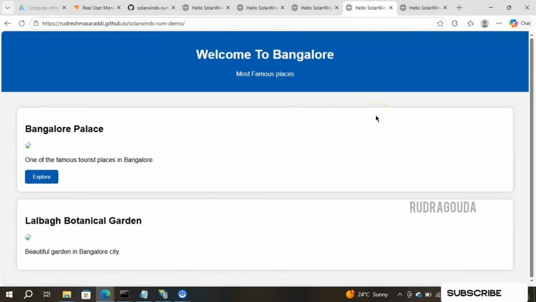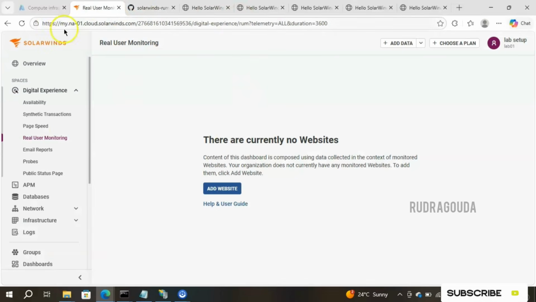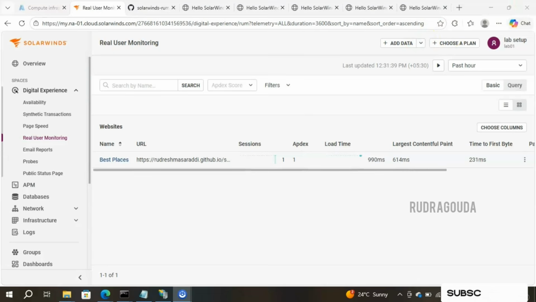You understood how exactly our website is working. So let me go back to my tool and refresh the screen. By this time, we should be able to see some of the data. We are able to see the information here. This is the name we have given, best places, and this is the URL, with some extra information like sessions, Apdex, and load time.